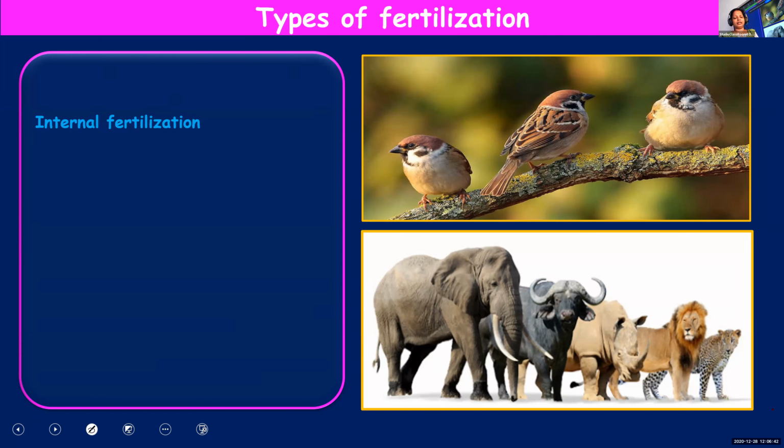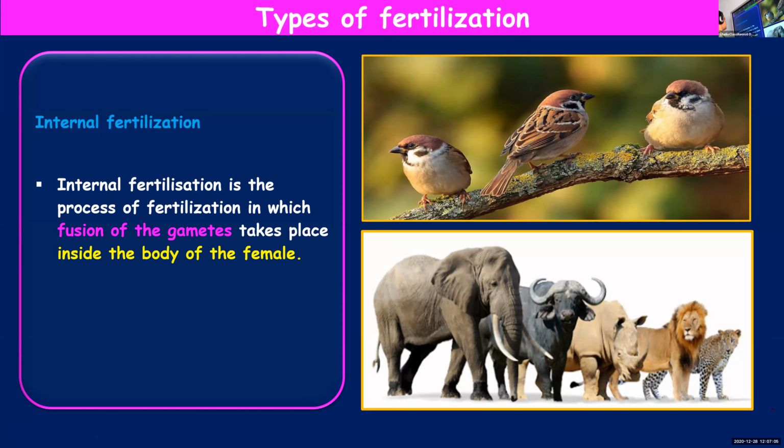But in some organisms, it is taking place outside, not inside the body of the female, like frogs, fish, etc. When the fertilization process is taking place outside the body of the female, then you call it external fertilization. So let's see. Internal fertilization is the process of fertilization in which the gametes fuse, or fertilization is taking place, inside the body of the female.